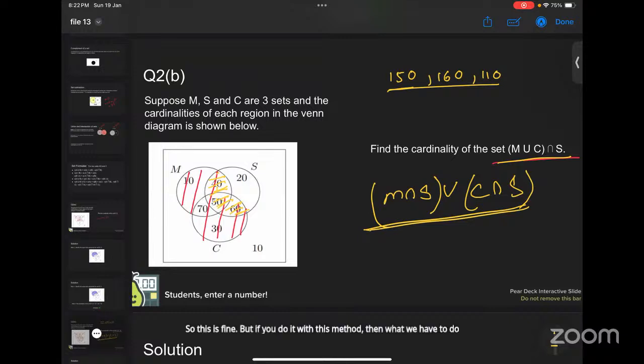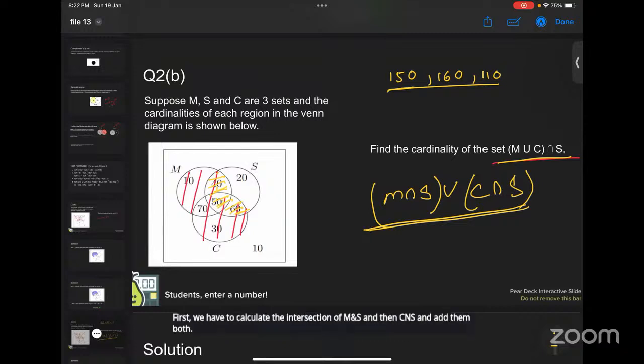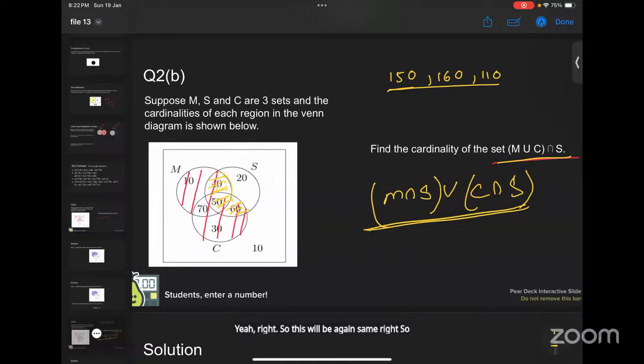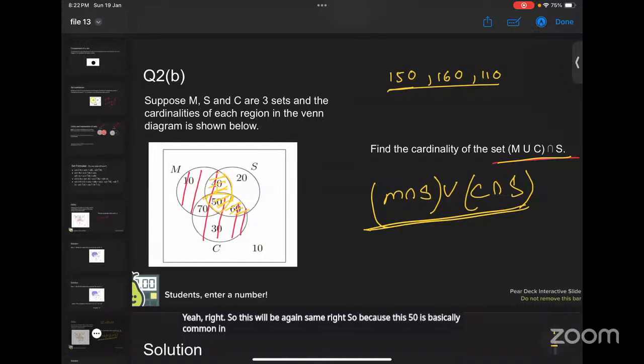First, we have to calculate the intersection of M and S, and then C and S, and add them both. So this will be the same again, right? Because this 50 is common in both M and C, we will not add them twice.